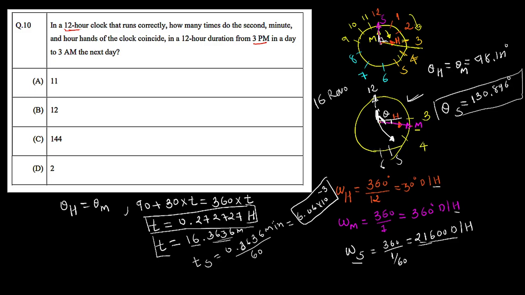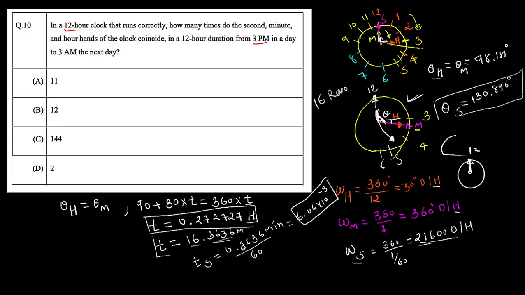But at the very moment when it is exactly 12 in the clock, what happens? Let's draw it here. Whenever there is a 12 on a clock, the minute hand, hour hand, and second hand exactly coincide, because everything starts from this 12. The angle here is 0 for the hour hand, minute hand, and second hand at the same time when it is 12 o'clock.